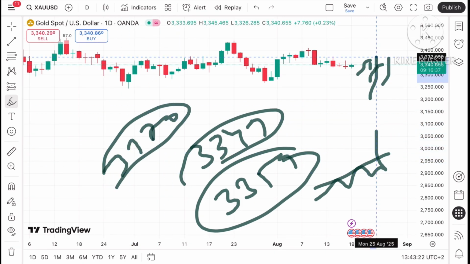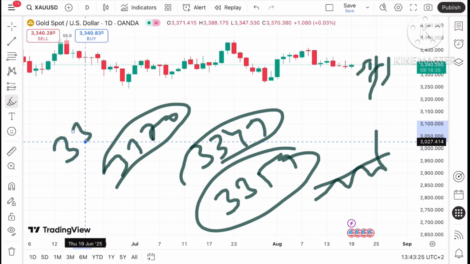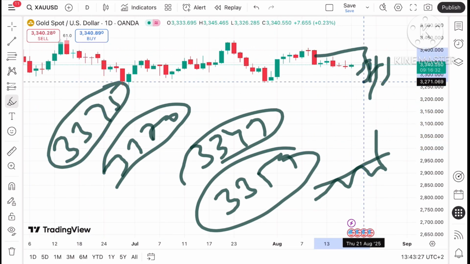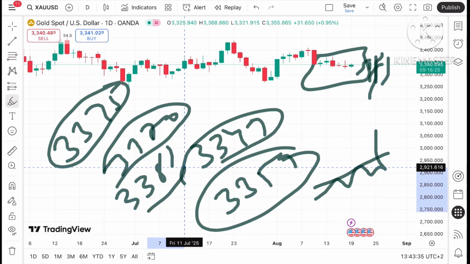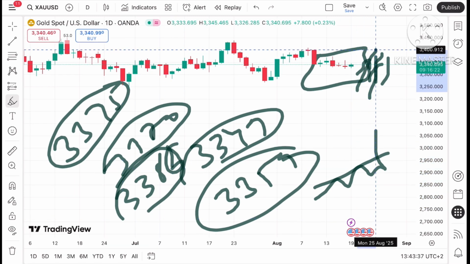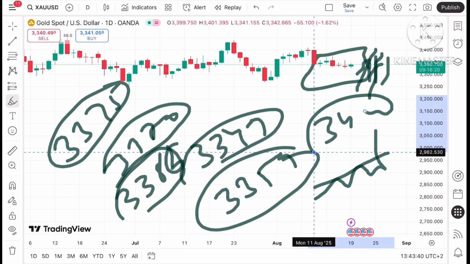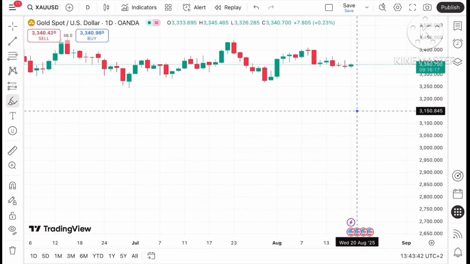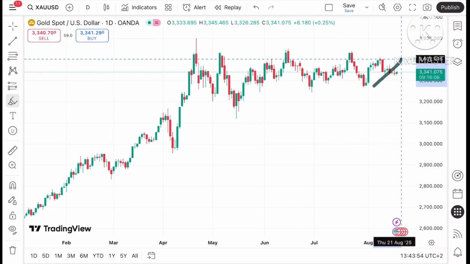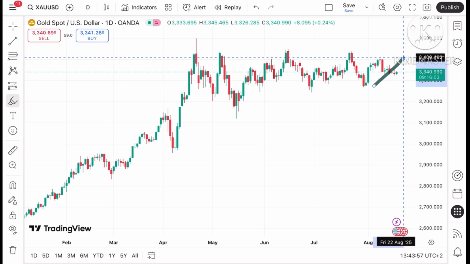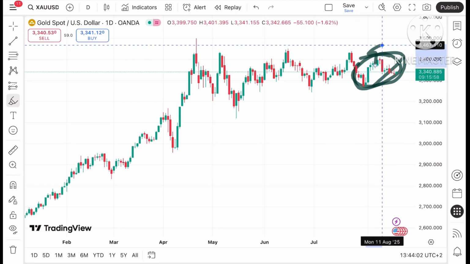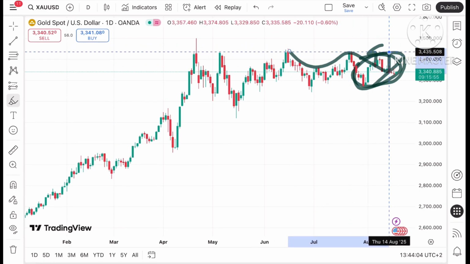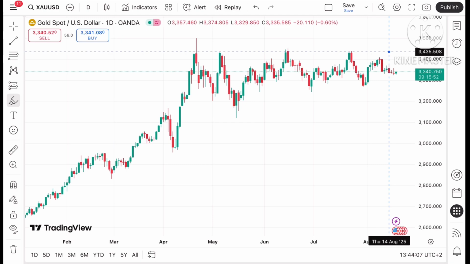Okay, and once the price sustains above 33.70, we can see a level of $33.75. Then there will be a zone breakout, and that is a week's high, so the probability of further upside can be seen towards the next level, that is $33.86, and that is also being tested, so the price can rise above that level and it can touch a level of 34.00. And once the price sustains above 34.00, a further upside can be seen towards $34.06. Okay, and 34.06 is at this particular level, so if the price sustains above this level, a further upside can be seen, so the price can rise above 34.06 and then further high.